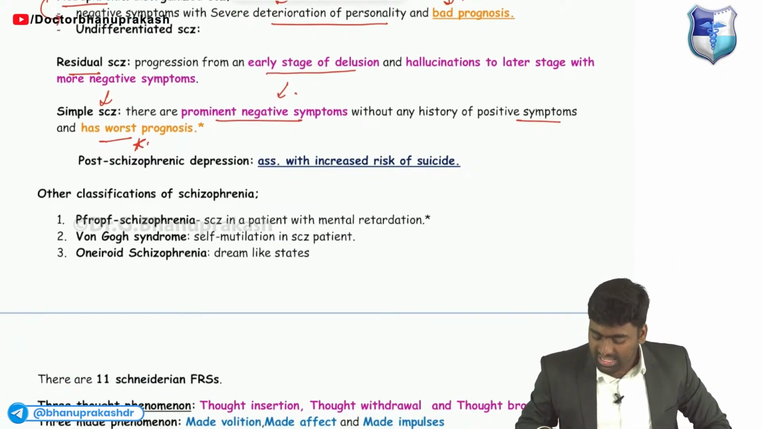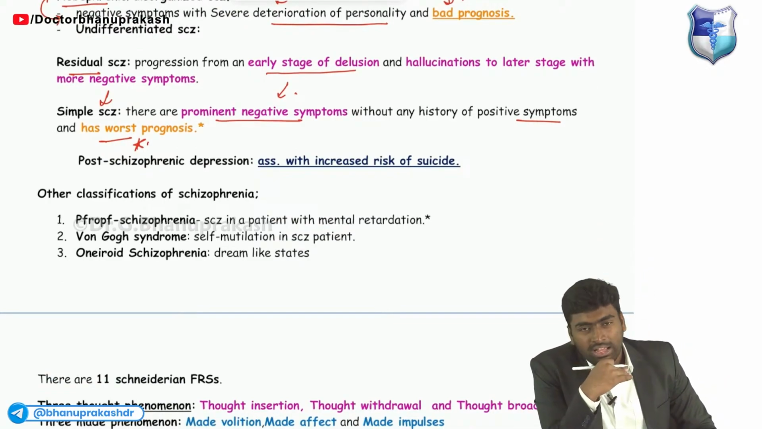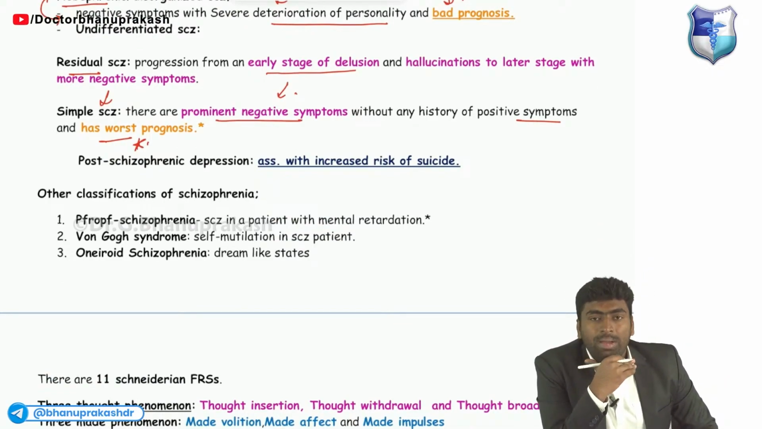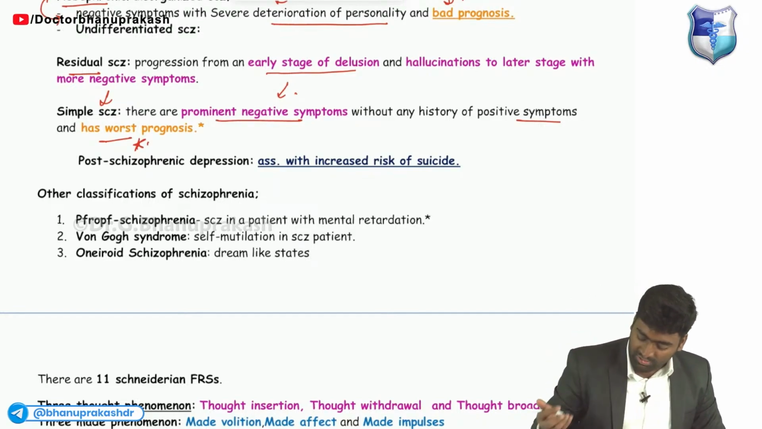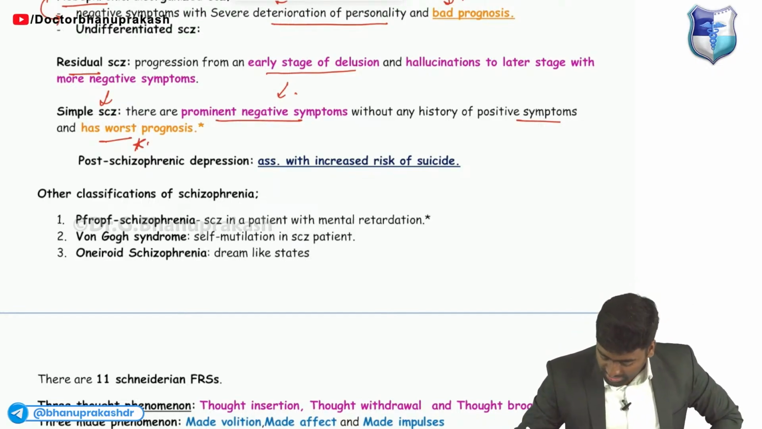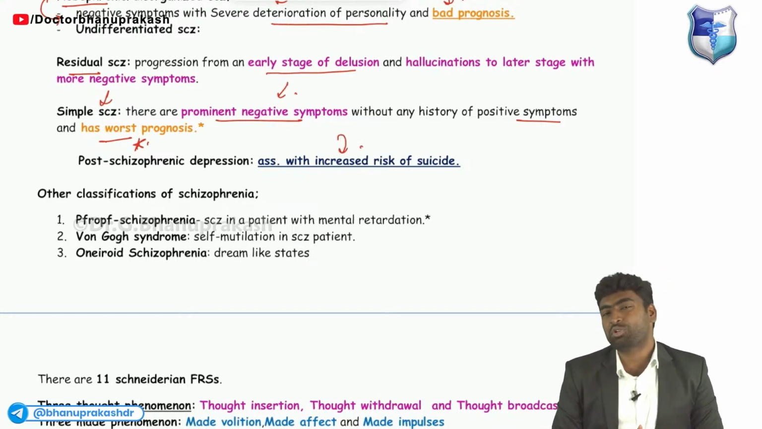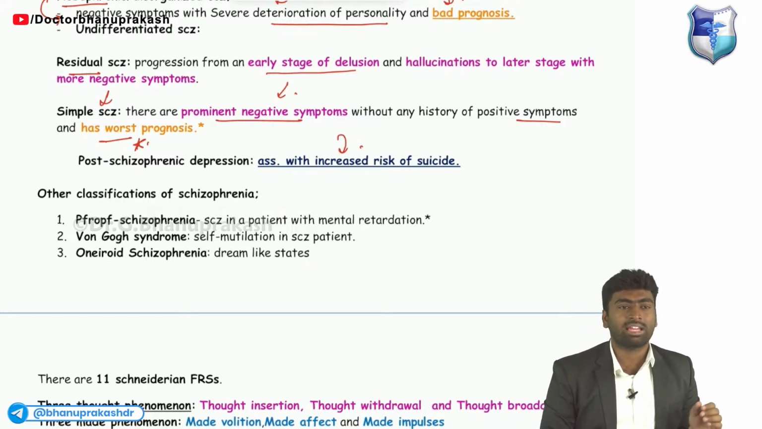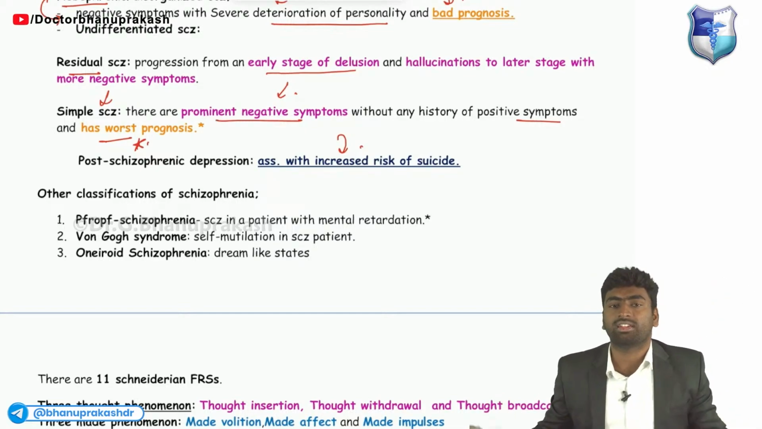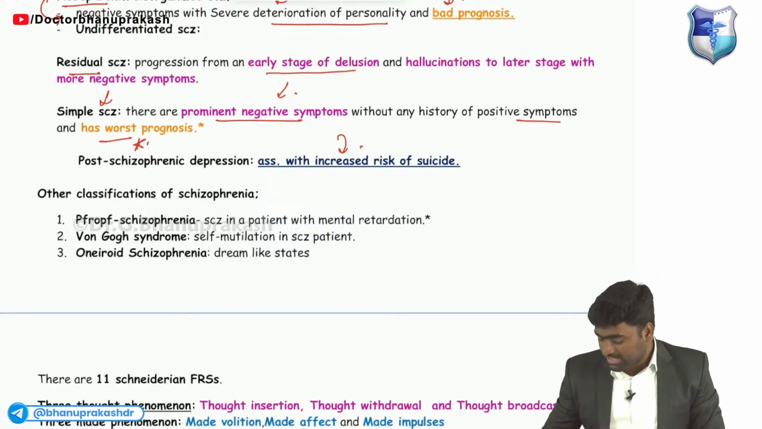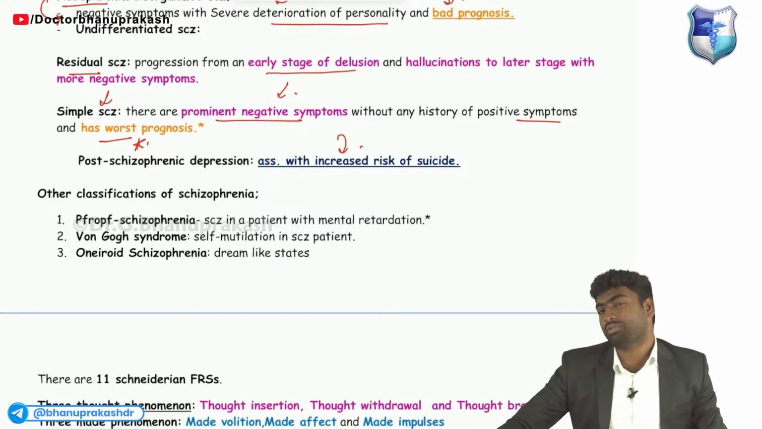Okay, and next, in this schizophrenia, once you treat, you think the patient is recovering, but at a certain point of time, while recovering itself, what will happen? There will be an increased risk of suicide. Okay, the patient will be good till yesterday. Once you discharge him, he will go and jump from the 5th floor and he will die. So this type of suicide will be associated with post-schizophrenic depression.